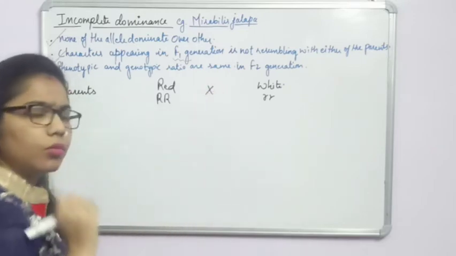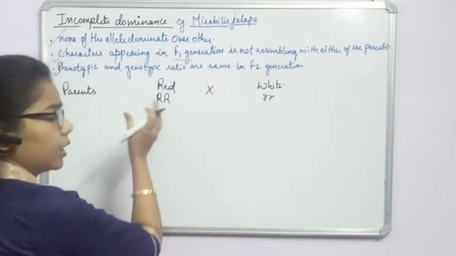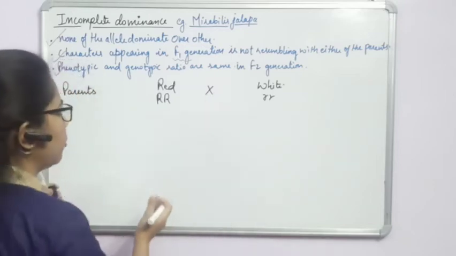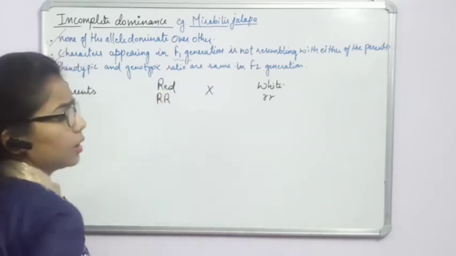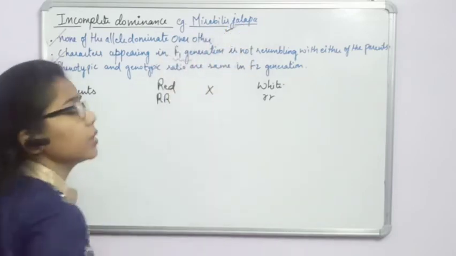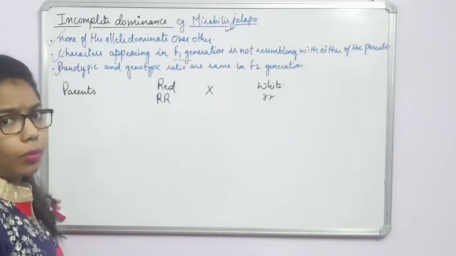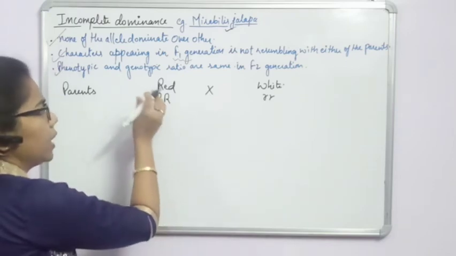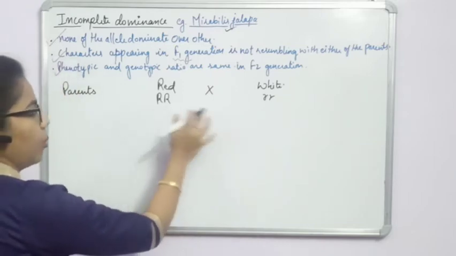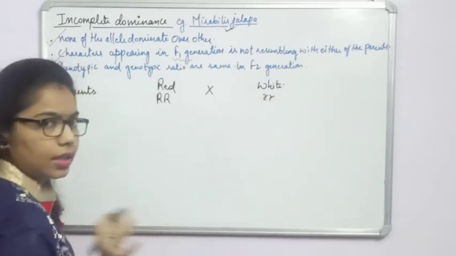Like in dominance, where we took tall as well as dwarf plants and crossed them, in the same way we have taken another flower here. The example is Mirabilis jalapa, which is also known as the 4 o'clock plant. This plant has red flowers as well as white flowers. Here we say red is dominant and white is recessive.